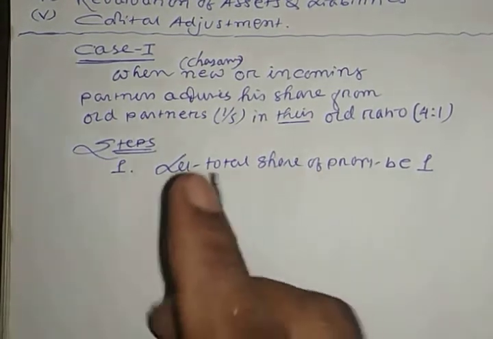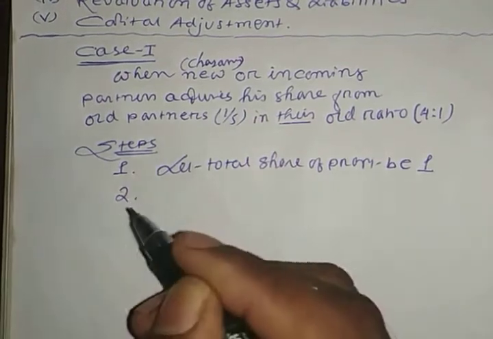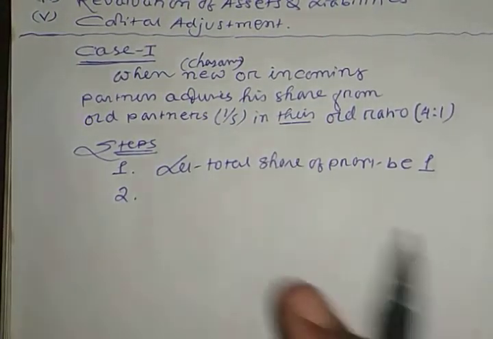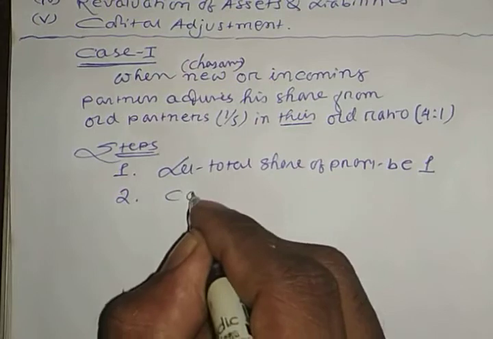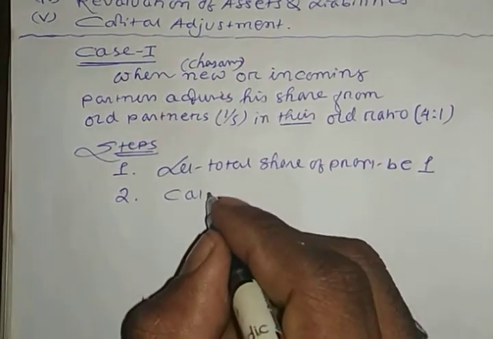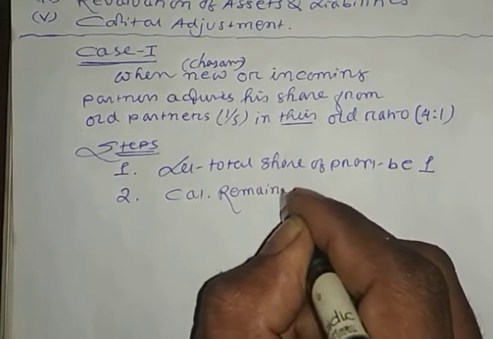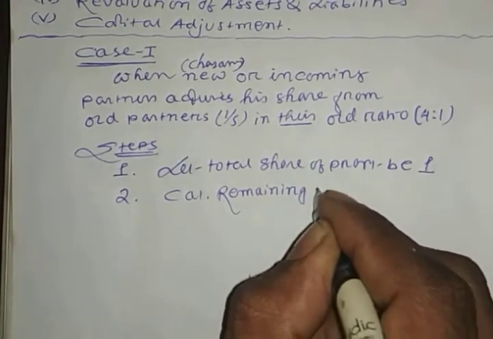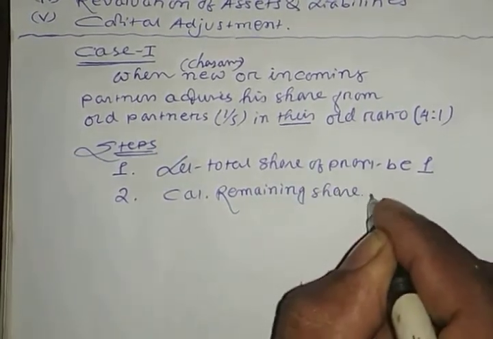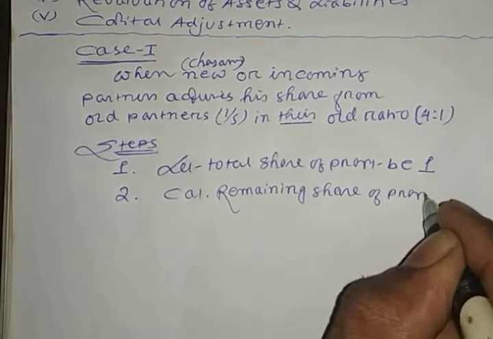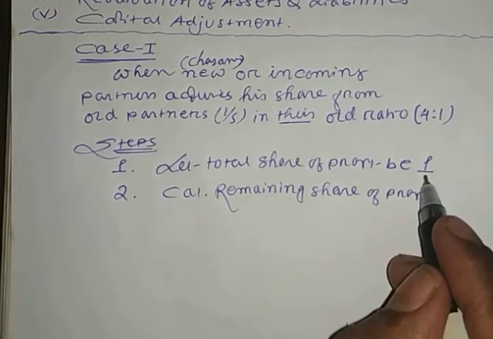Second, what do you have to calculate? Calculate the remaining share of profit. We assume that the total profit is 1.